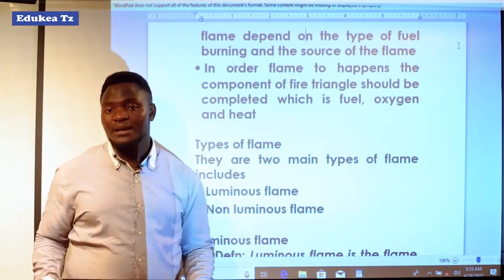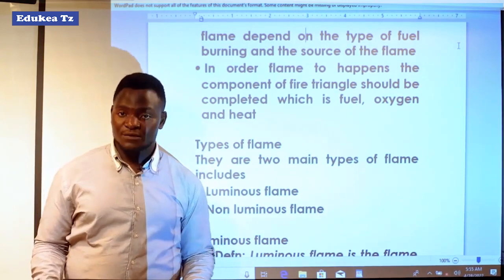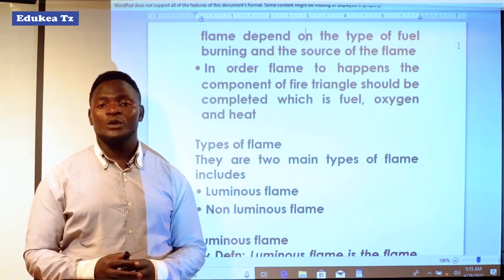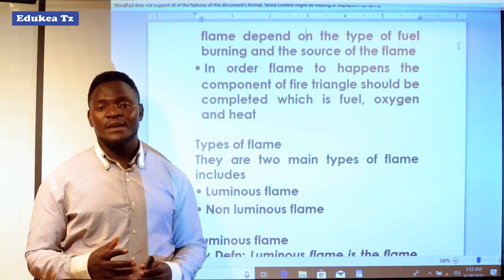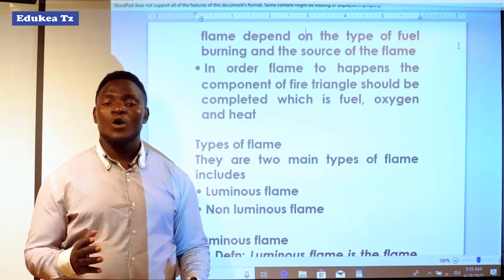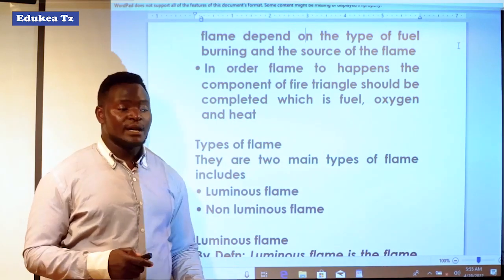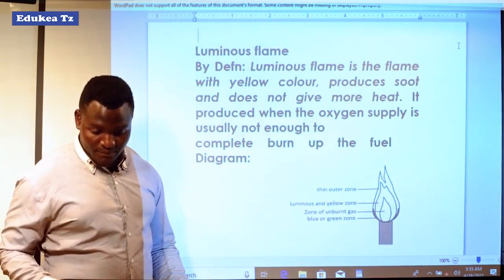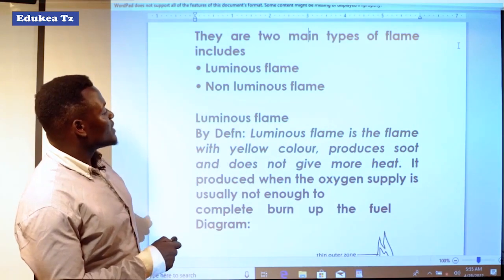Now we start one by one, looking at what is luminous flame and what is non-luminous flame, which will help us identify, when we are using these burners and using fire, whether this is luminous flame or non-luminous flame. Now let us move on and start with the first one, which is luminous flame.